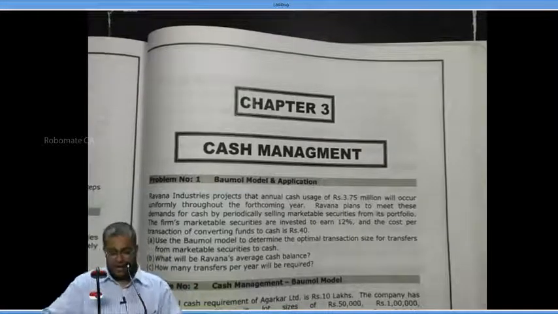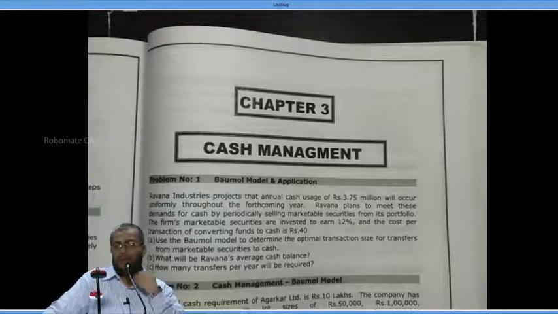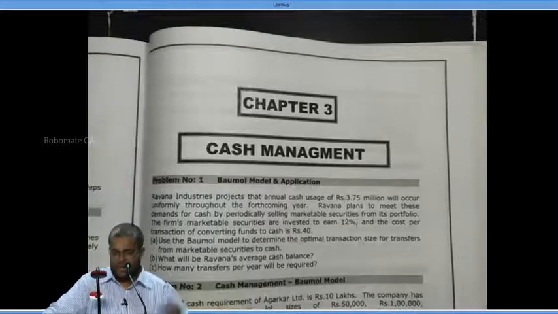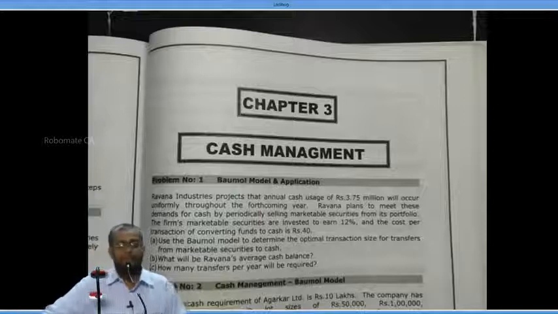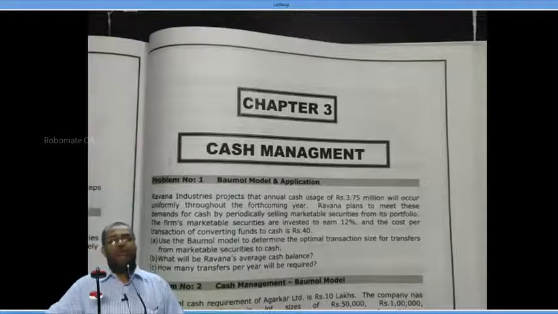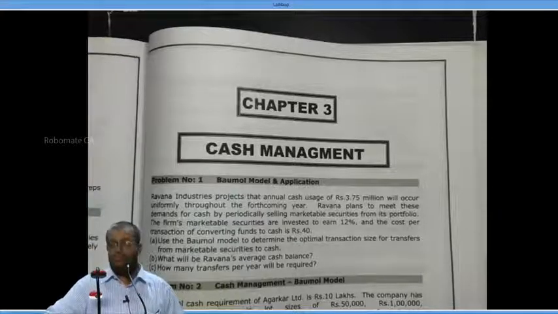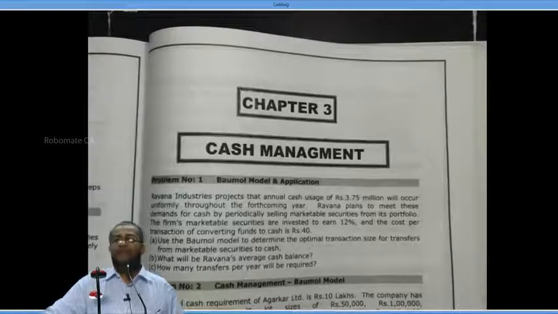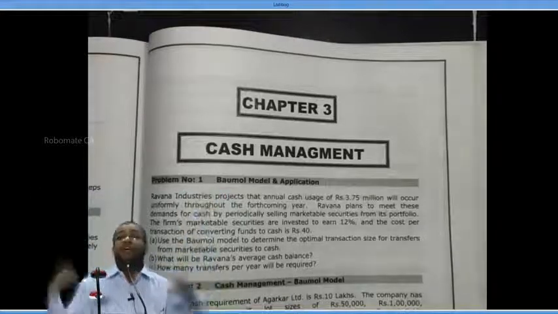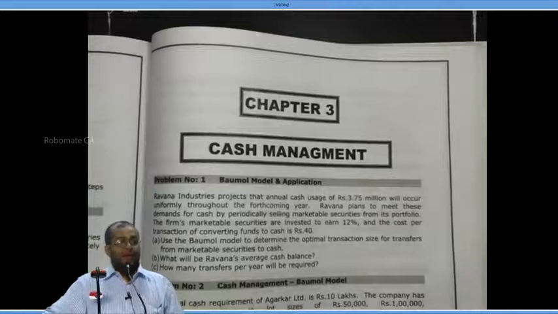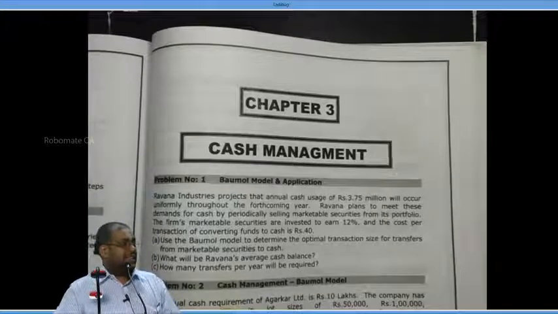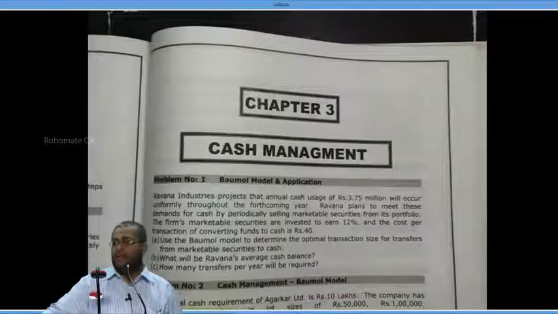Now the last part. How many transfers are required? Number of transfers per annum is equal to, I forgot, what is the number of orders formula? C by OQ, the annual consumption by order quantity.